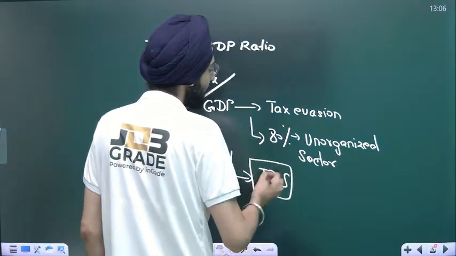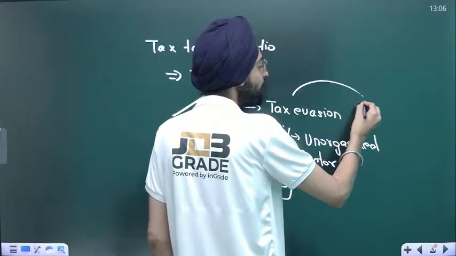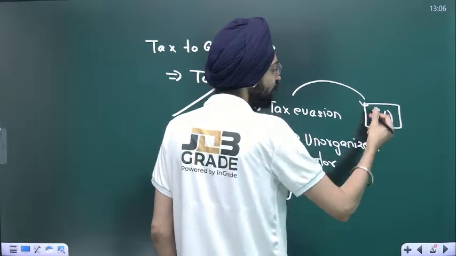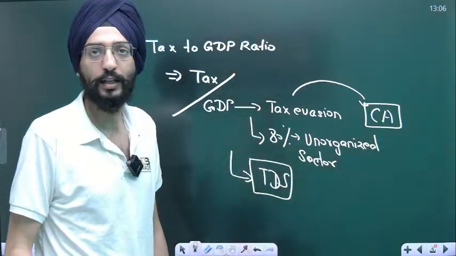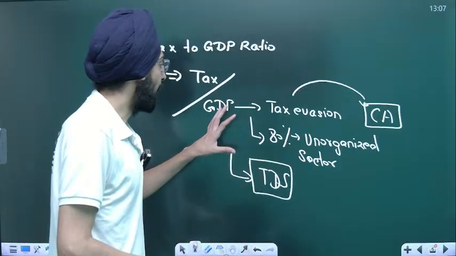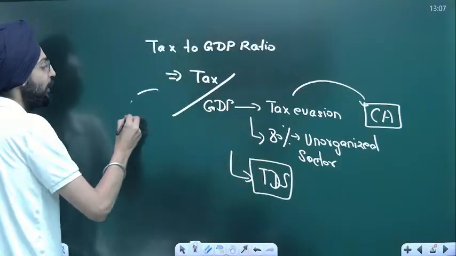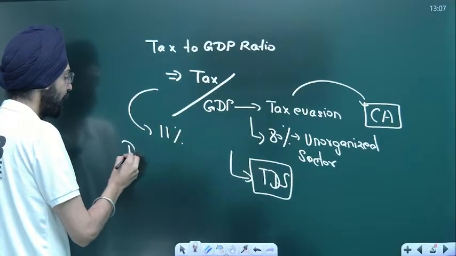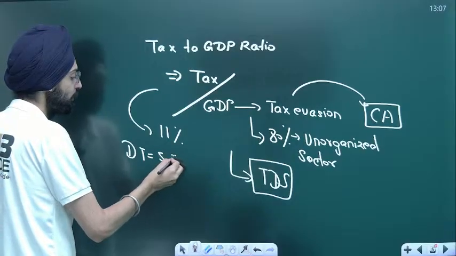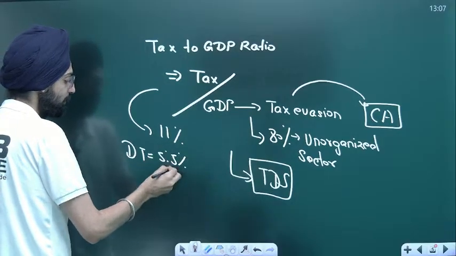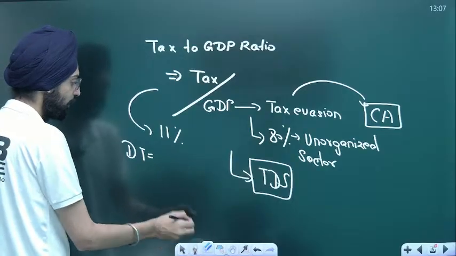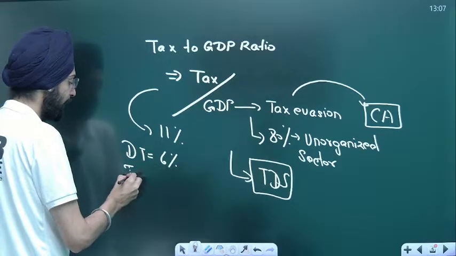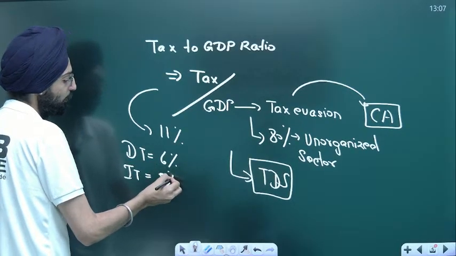Tax evasion is another thing. There have been a lot of loopholes in the Income Tax Act, exploited by CAs, chartered accountants. You reduce your profit, you will pay less tax. That's as simple as it can be. It's revolving around approx 11%, where direct tax contribution is 5.5%, and the rest, closer to 6%, take this as 6% for a whole natural number, and indirect tax contribution is approx 5%.